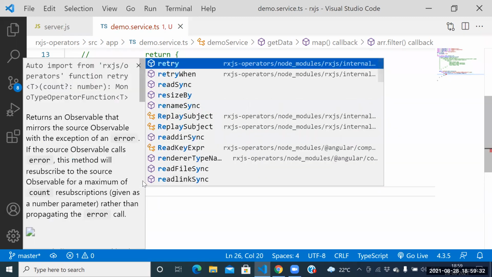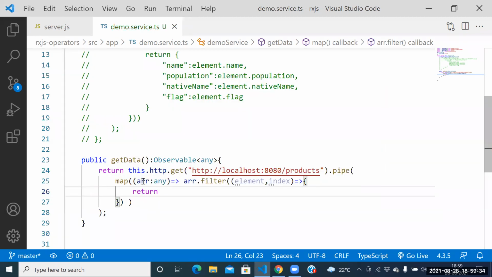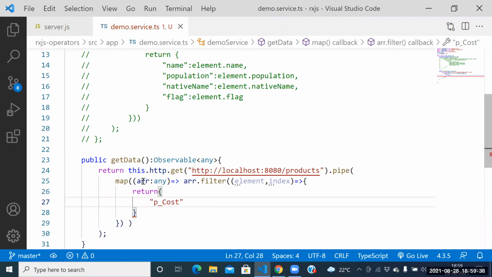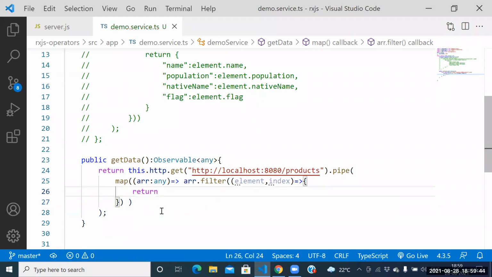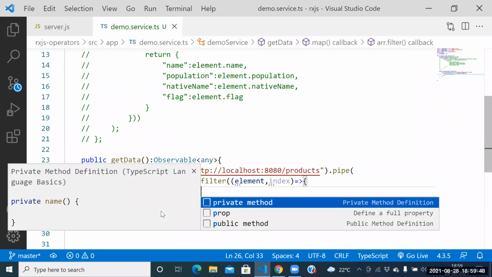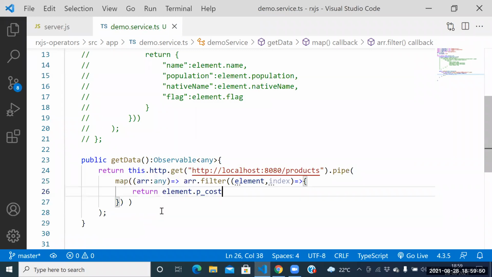Guys, return the series function. You need to return the JSON object now. Once again, return, you need to apply the condition. Which condition do you need to apply? Element dot product cost greater than or equal to 30,000. Return element dot product cost greater than or equal to 30,000.